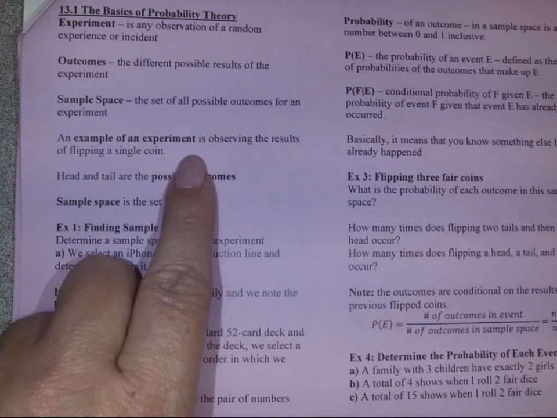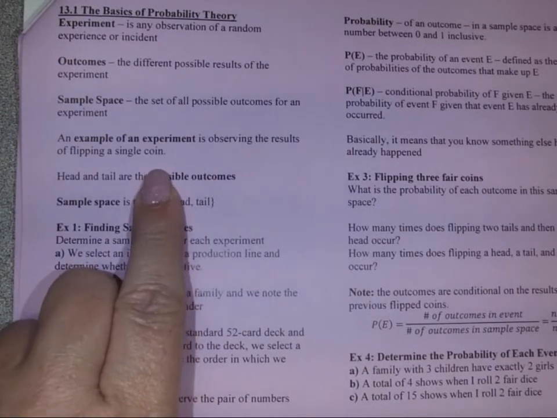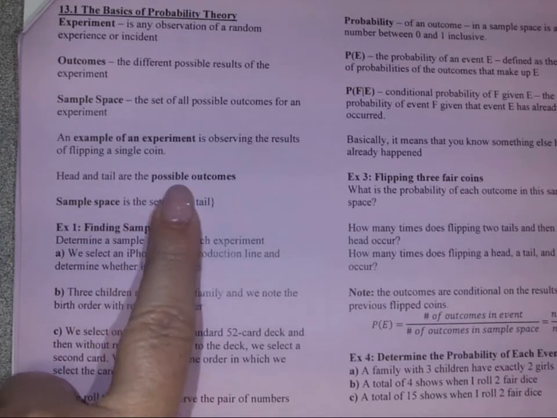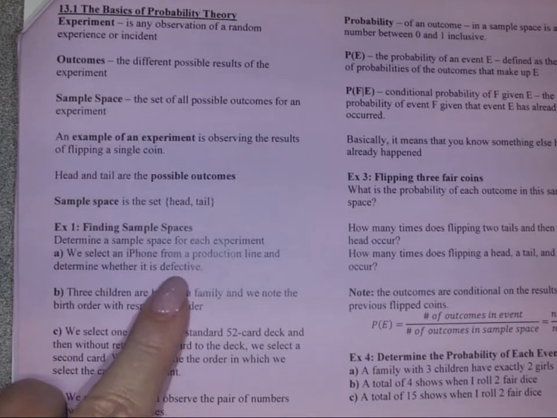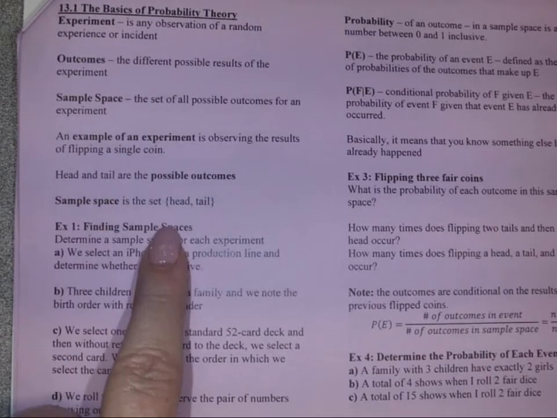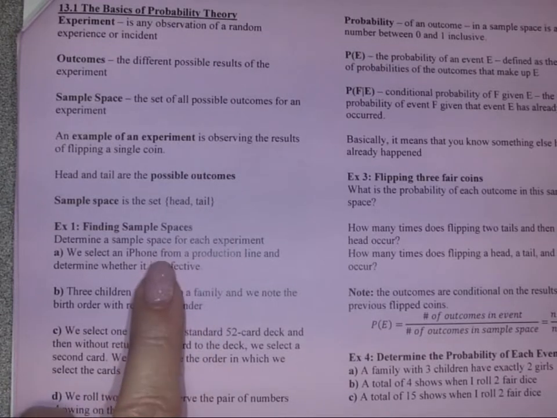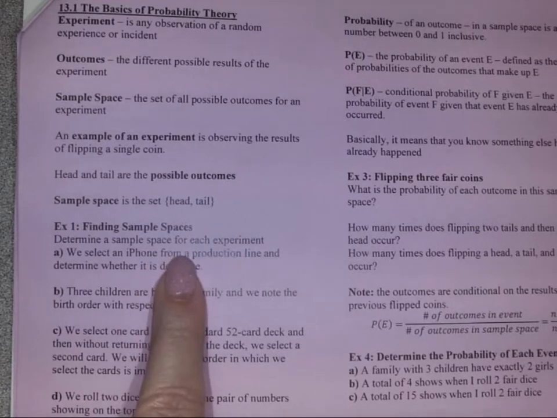An example of an experiment is observing the results of flipping a single coin. And head and tail are the possible outcomes for that example of an experiment. The sample space is the set {head, tail}. So let's look at our first example. Determine a sample space for each experiment.